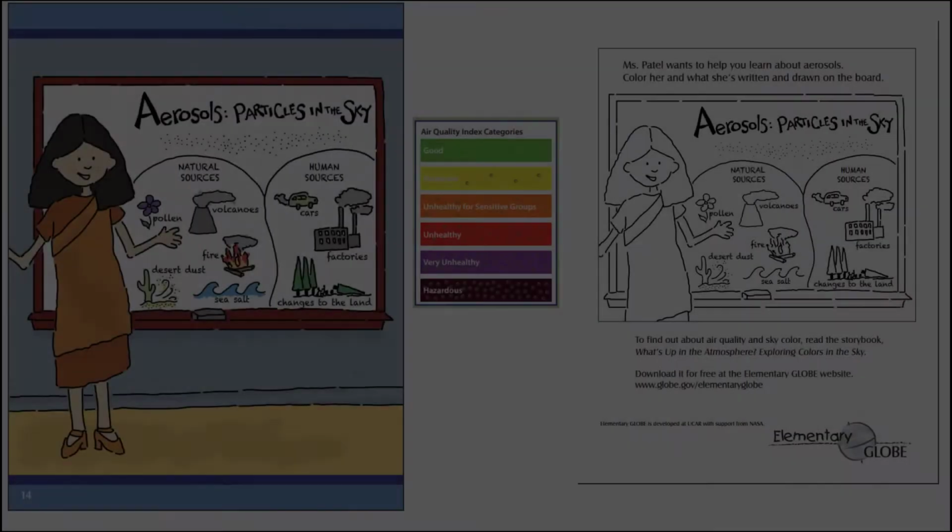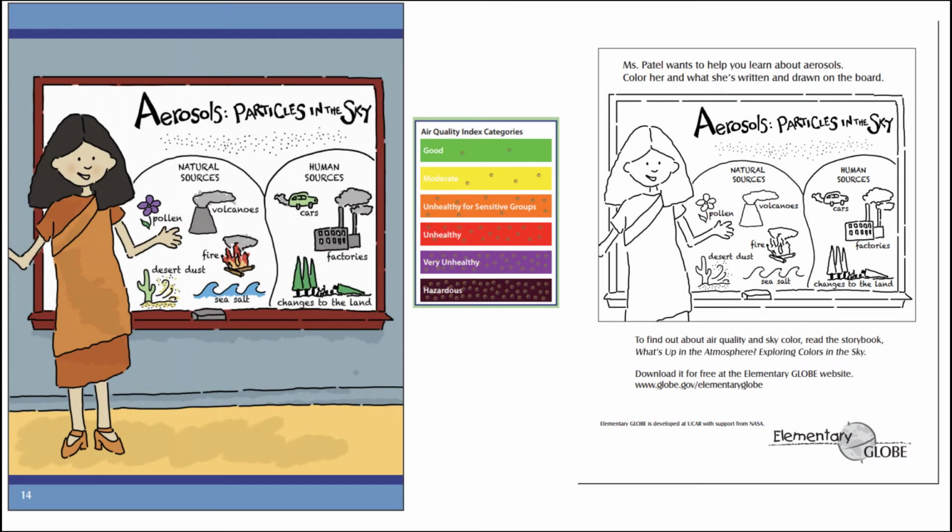The air quality story does a good job of explaining aerosols to students and relating them to sky color. I especially like the coloring page with aerosols from different sources. I also want to point out that there's good background content for educators in the book. The air quality index categories shown here in the middle are included in the background content. This is an important air quality concept that we'll revisit later.